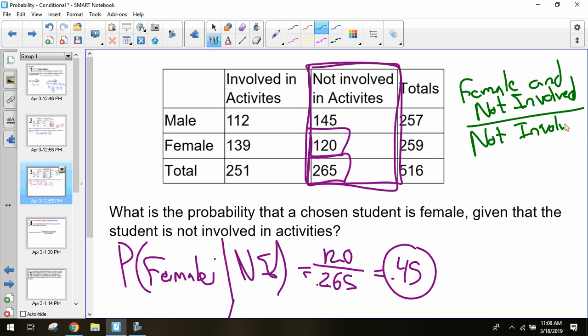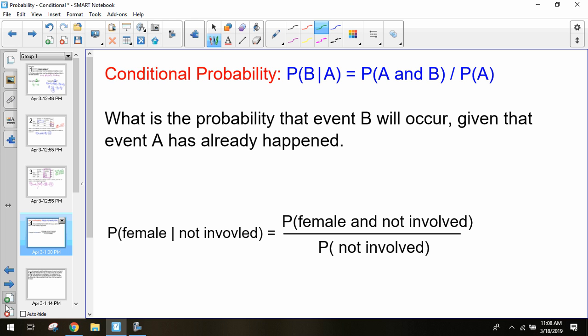So to find this conditional probability, we found the overlap of the two events, and then we divided it by that given event. We divided it by our given information that we're not involved, and we looked at the overlap of those two, that and criteria. So we can take this and expand it for any conditional probability. The conditional probability of some event B, given that you have event A, is the probability of the and statement of them divided by the probability of that given event A. And this works for any situation. As long as you know those two things, we can find any conditional probability.